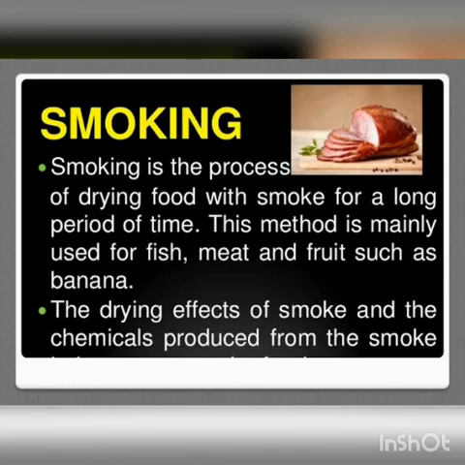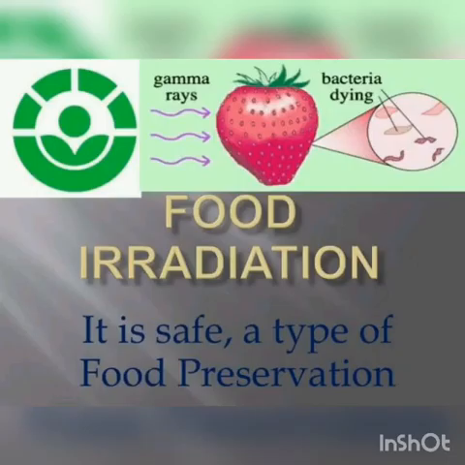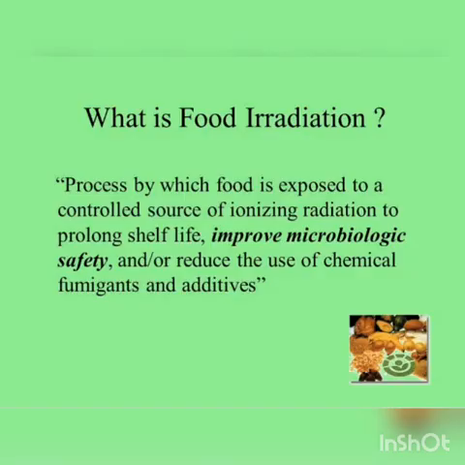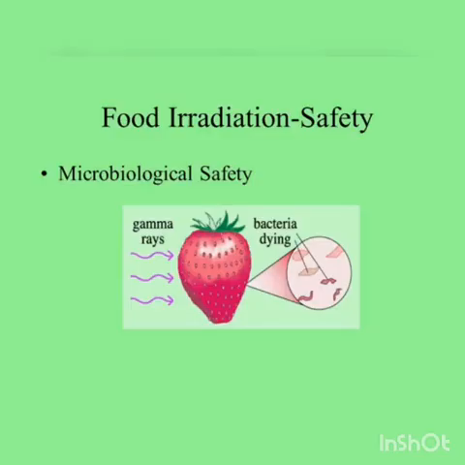Next one is irradiation. Food irradiation is the process of exposing the food to optimum levels of ionizing radiations like X-rays, gamma rays, or ultraviolet rays to kill harmful bacteria and pests and to preserve its freshness. So, irradiation means using radiations to preserve the food.